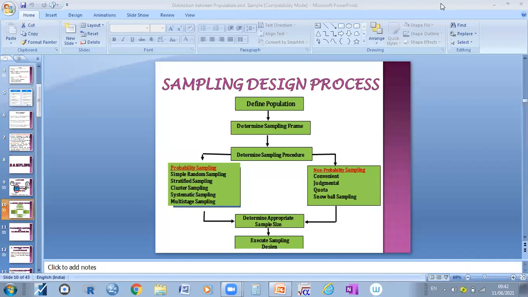Afrin, or Anusha, or Divya? What is meant by it? So here, if each and every unit, part or segment of the population has got an equal chance to be selected, it is called the probability sampling method.